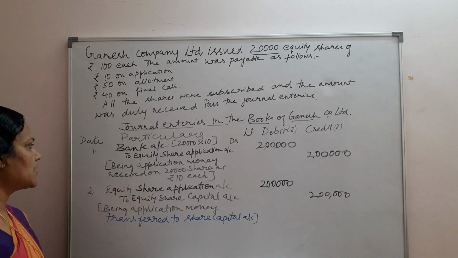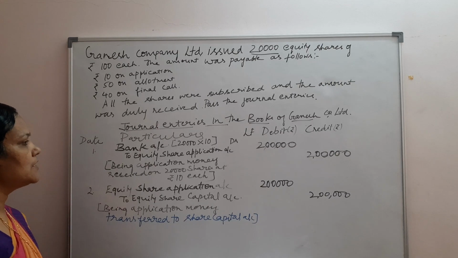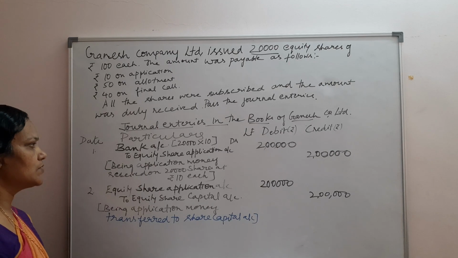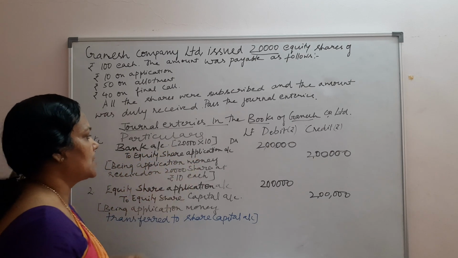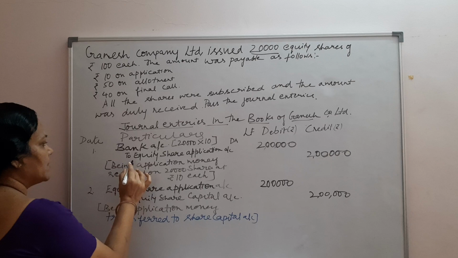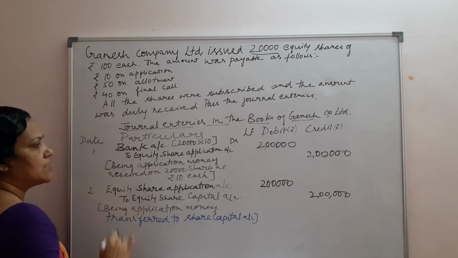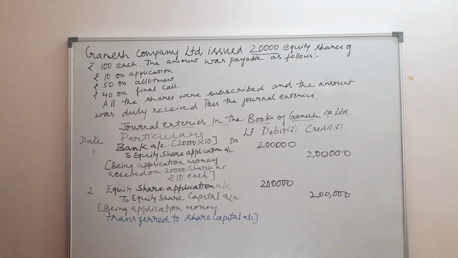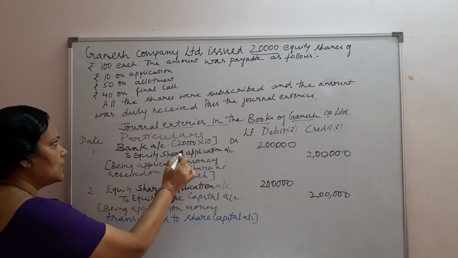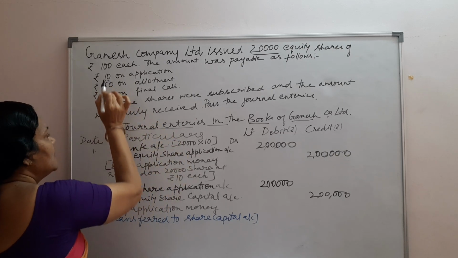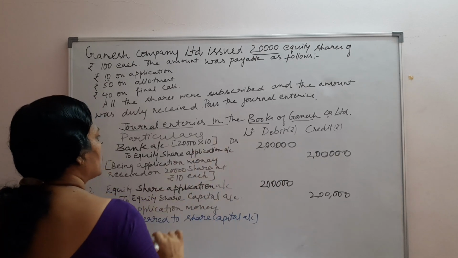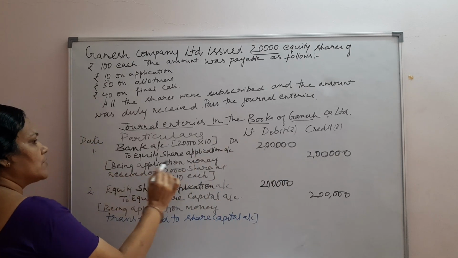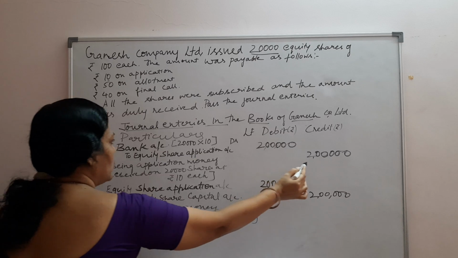In the format, as I said, the company in response to the prospectus will receive the money: bank account debit to share application account. Because it is equity, we write equity share application account. Number of shares are 20,000, the rate is 10. So 20,000 into 10, 2 lakh rupees I have to write as debit, to equity share application account 2 lakh.